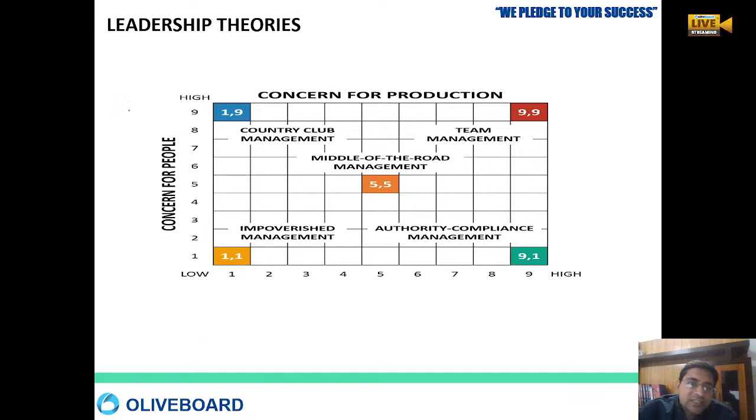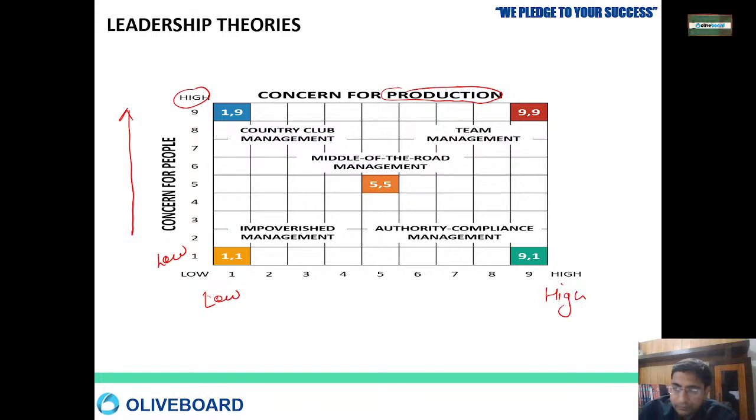If you can see here, this axis is concern for people. Here, low concern. Here, high concern for the people. If you go like this, here is concern for production. Production means work. Here, low concern for production. Here, high concern for production. So if any person is following 1,1, it means the leader has a low concern for the people and a low concern for production.